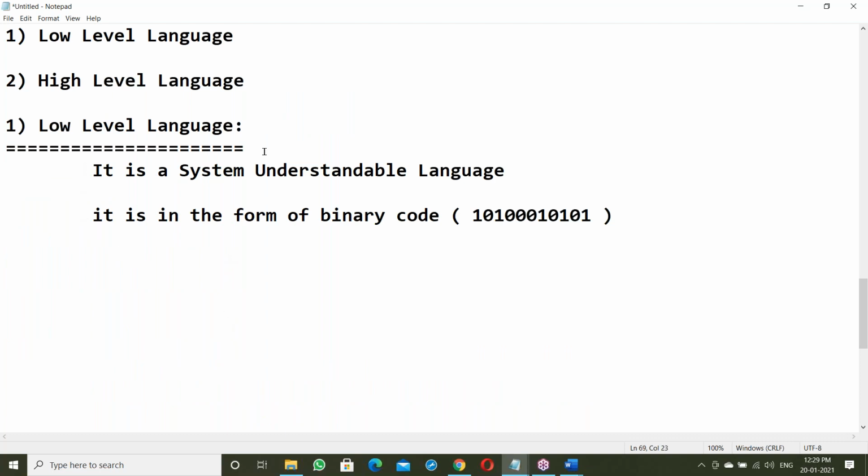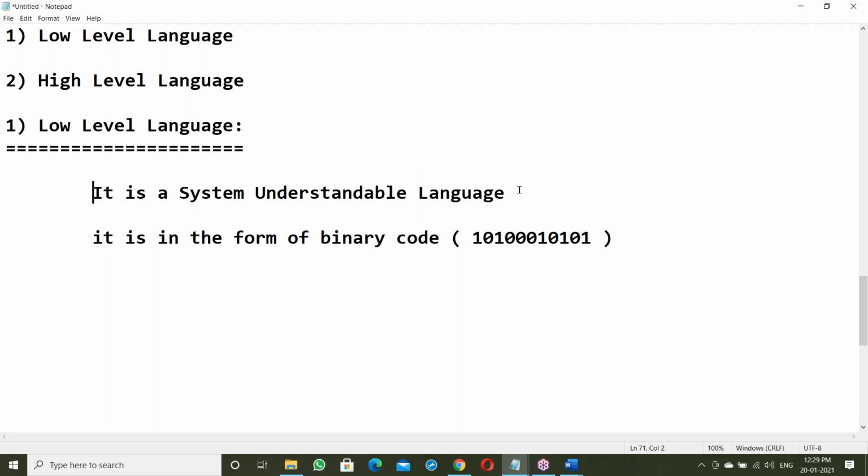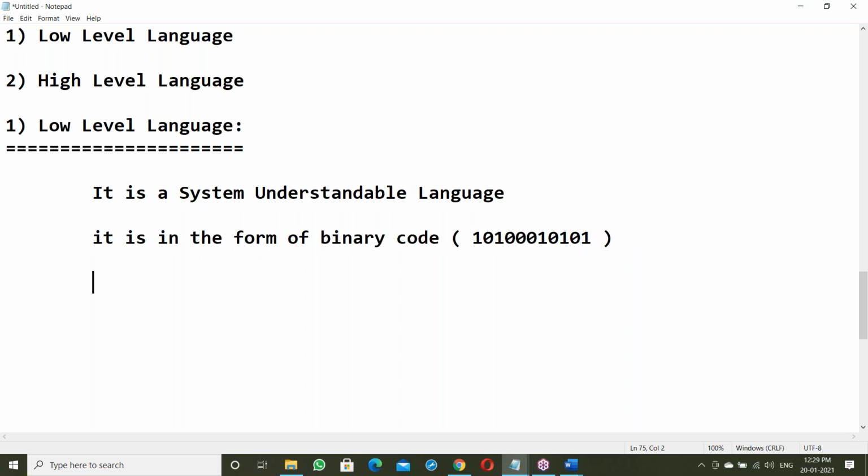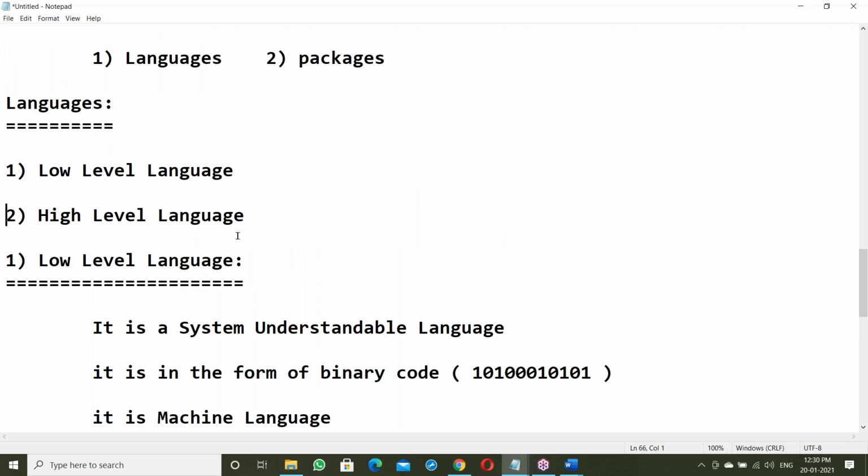So low-level language is a system understandable language, in the form of binary code, zeros and ones format. This language is called machine language. So here, Java comes under what? High-level language. We'll be moving to Java now.